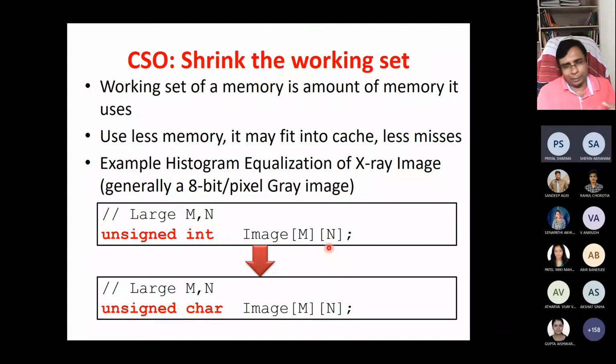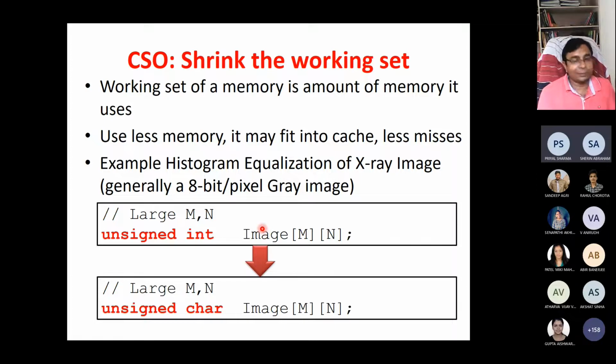May not be, but if cache is available, then definitely it will be beneficial. And if you are having only memory, it will require less memory. In this case, for 50 megapixel, 50 into 10 to the 6 into 32 bit, which is 4 bytes. But in this case, 50 into 10 to the 6 into 1 byte. 50 MB you require, and in the other case 200 MB you require. First case, yes, sir, that is fine.